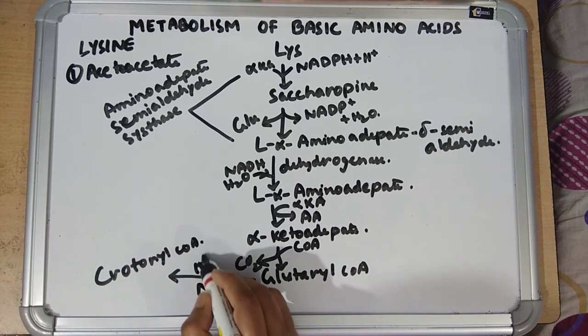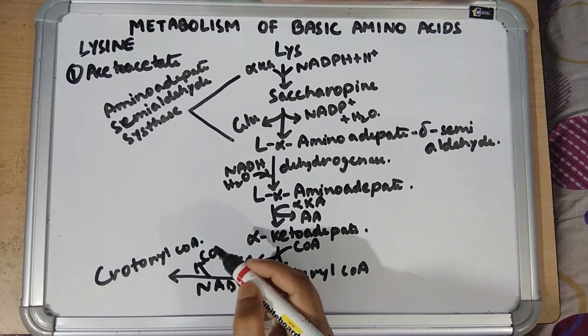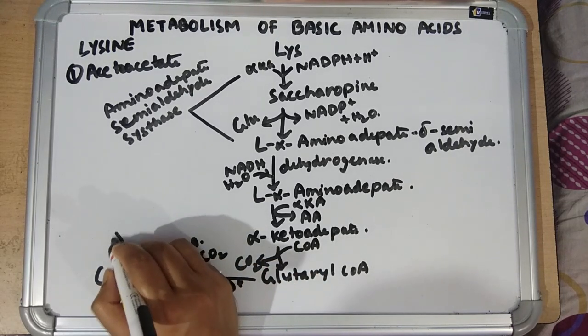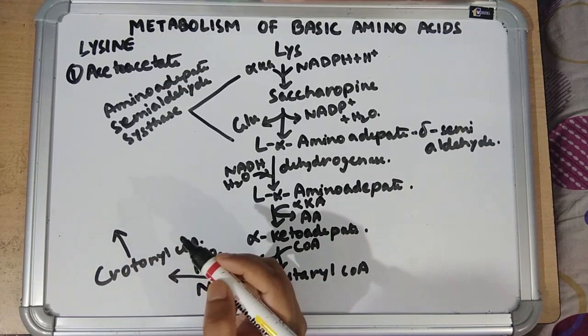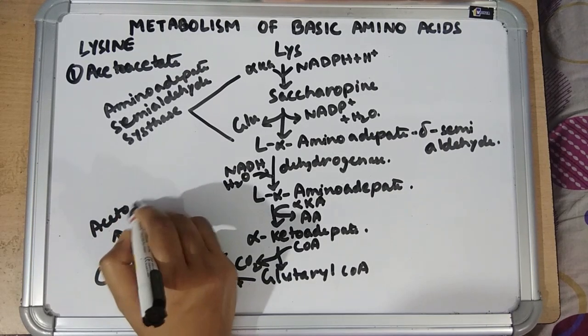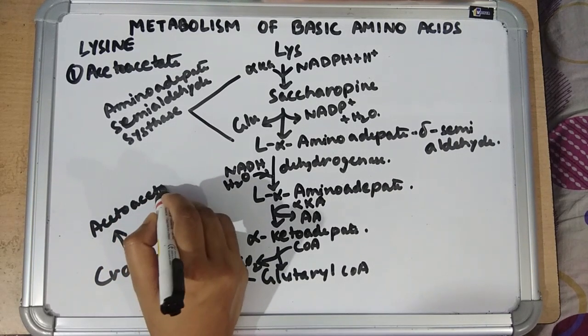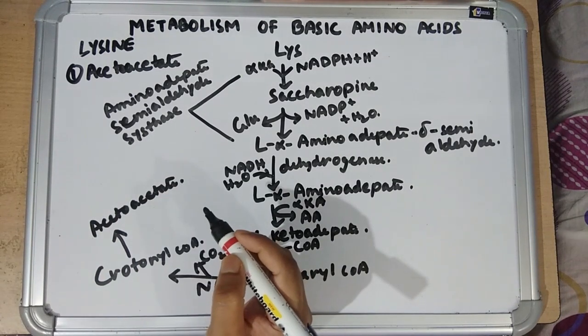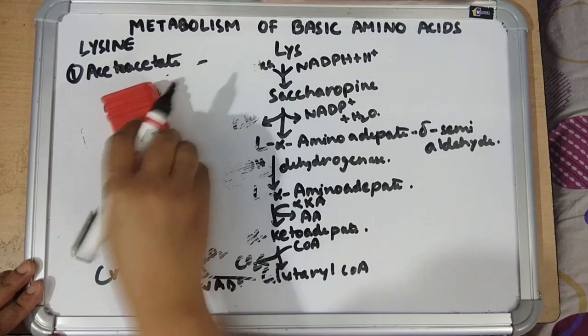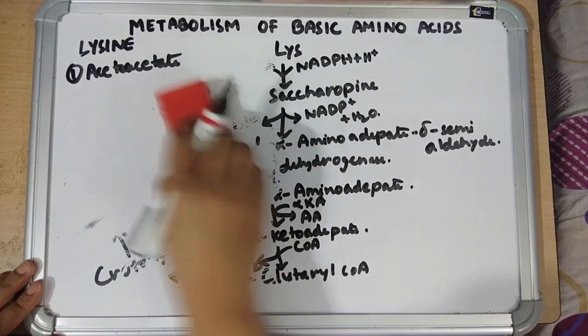This is also a decarboxylation reaction, and crotonyl coenzyme A is converted into acetoacetate. So this is how acetoacetate is formed from lysine.